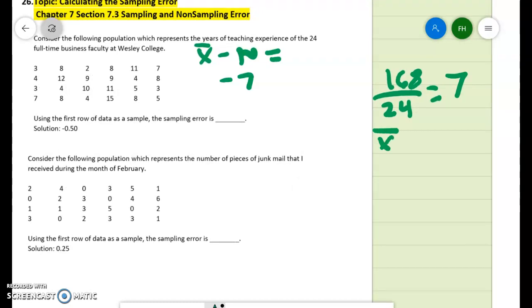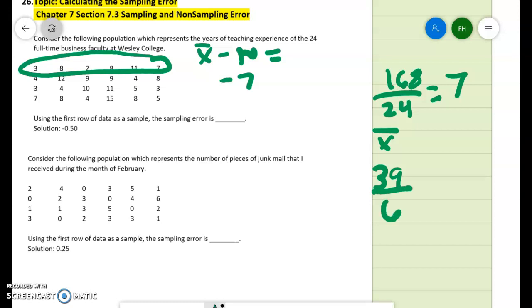For your sample mean, you're going to do the first row. You're going to get that sample, 3 plus 8 plus 2 plus 8 plus 11 plus 7. I think that is going to be 26, 28, 30, 39. So 39 divided by 1, 2, 3, 4, 5, 6 is 6.5. So 6.5 minus 7 would be a sampling error of negative 0.5.